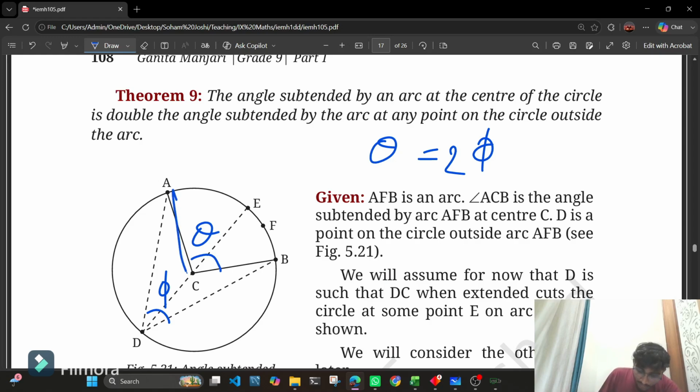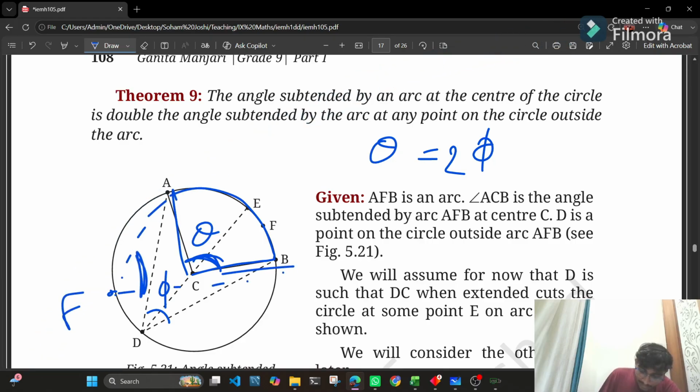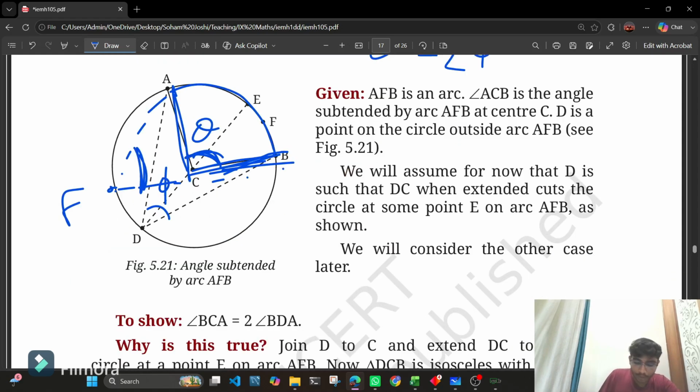So the theorem says that the angle subtended by an arc at the center of the circle, so this is our arc, and this is the angle subtended by the arc at the center. It will always be double the angle subtended by the arc at any point on the circle outside the arc. So if I take this point as well, let's say point F, and connect it, then angle AFB again would be half of the angle subtended at the center. I hope you have got a clear idea.